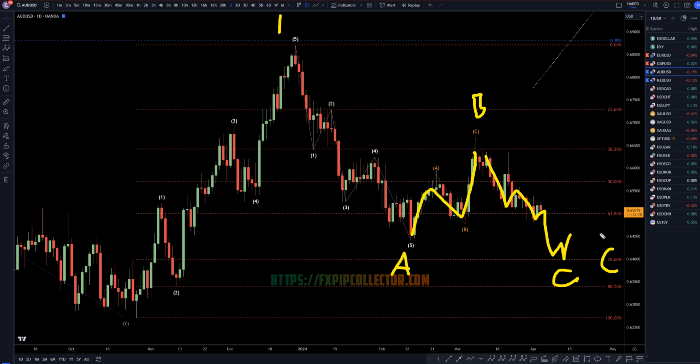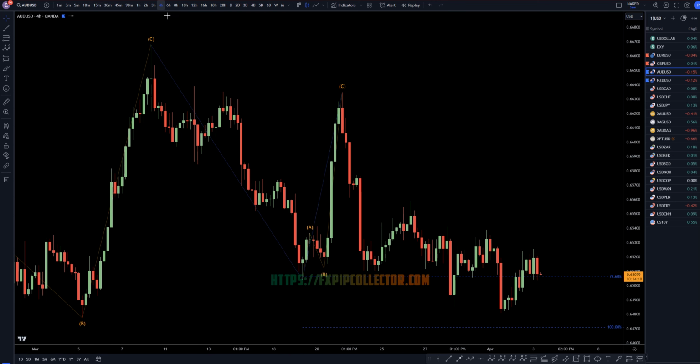I think the 78.6 or the 61.8 possibly could hold. Most likely a 1, most likely a 2, and eventually going back up for a big old wave 3. So taking it down to the 4-hour time frame.